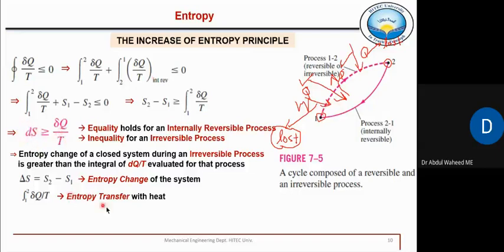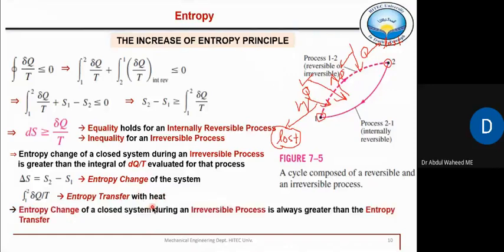So the entropy change of a closed system during an irreversible process is always greater than the entropy transfer. The entropy change of an irreversible process is always greater than the entropy transfer.